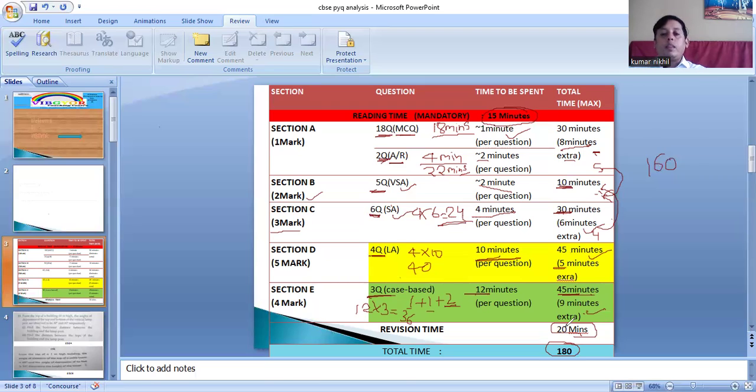Okay, so this is how you can get a good score in mathematics by using the time very strategically. But this will only help if you do your questions not in a hurry. Right, now let's move to the next.